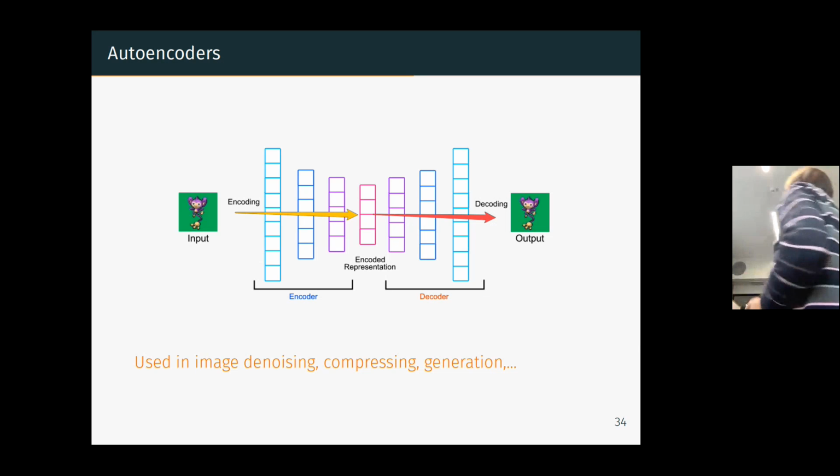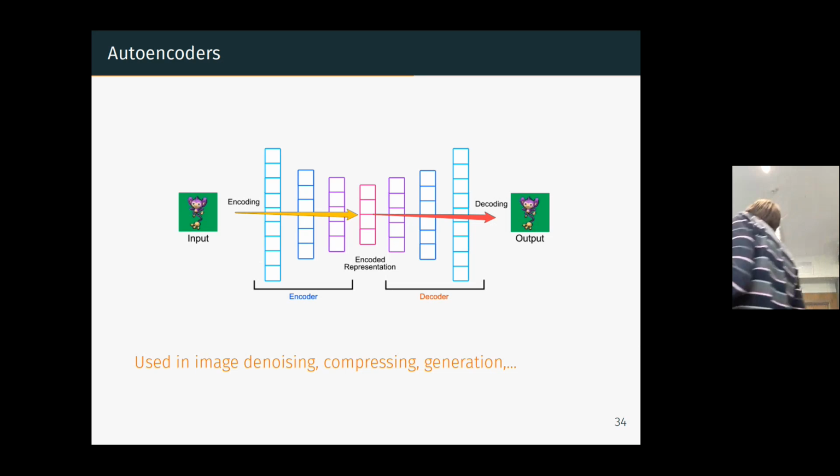Another type of neural network, which is actually very close to the type we have already seen, is a multi-layer neural network. Layers can be dense or convolutional, but they have the particularity of having the same value in input and output. So they try to predict their input. You put something in input, and you want your neural net to reproduce exactly the same thing.